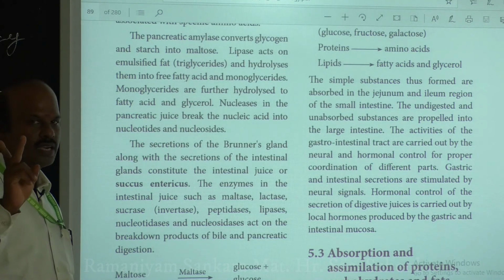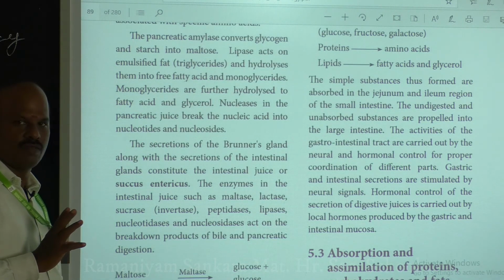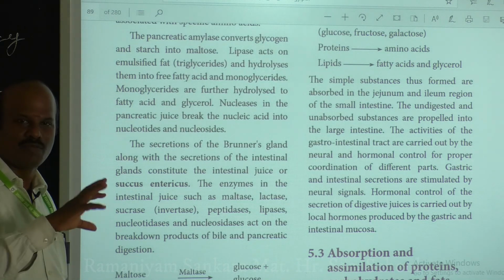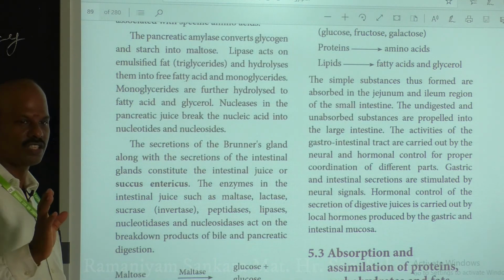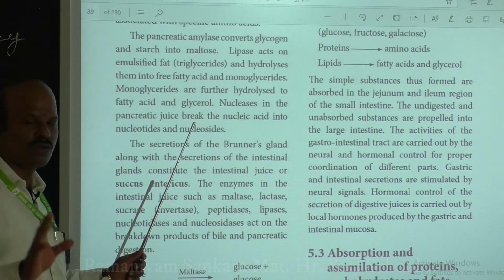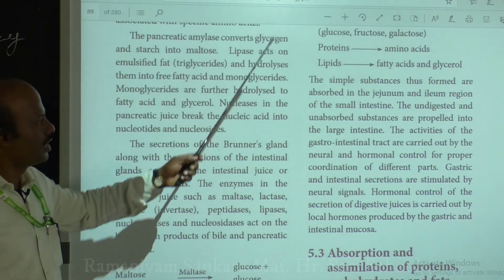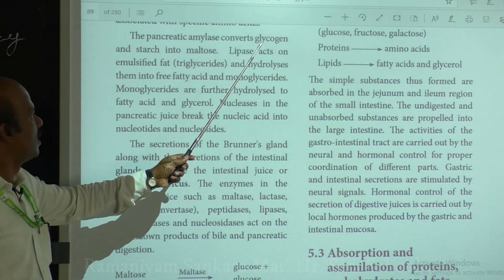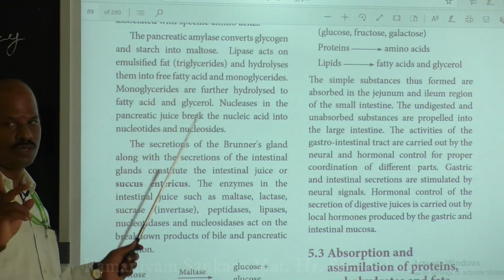So pancreatic lipase we already discussed, okay. It causes the emulsification of fat, and this emulsified fat is finally hydrolyzed into fatty acid and glycerol. That is the role of your pancreatic lipase. Pancreatic protease also you have discussed. Then pancreatic amylase converts the glycogen and starch into maltose.